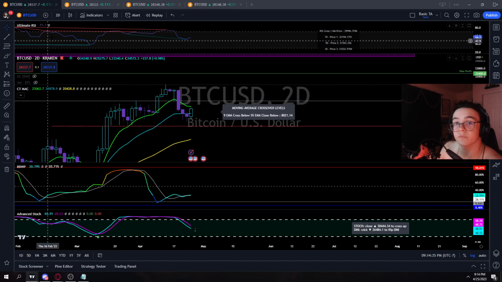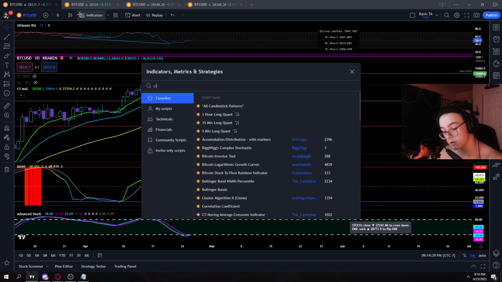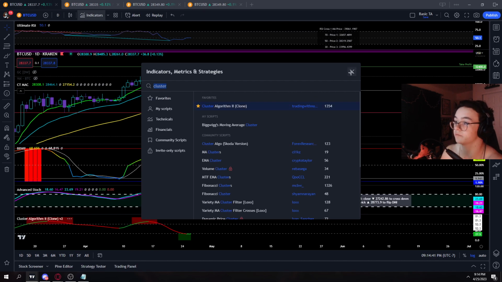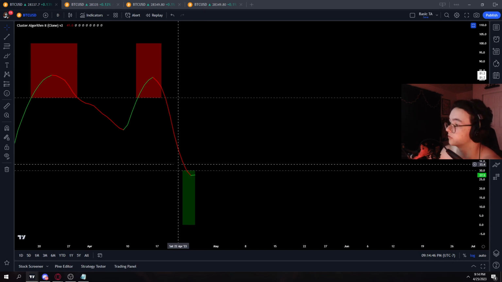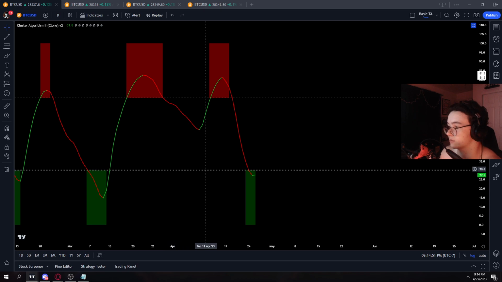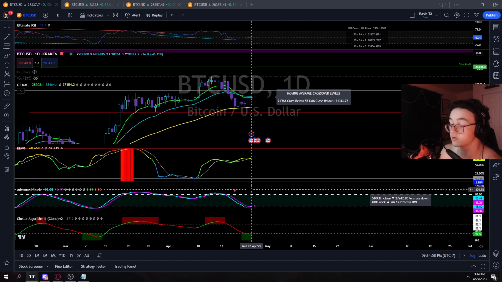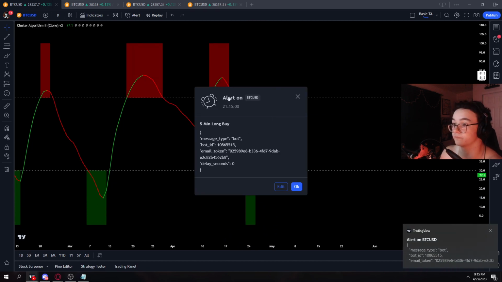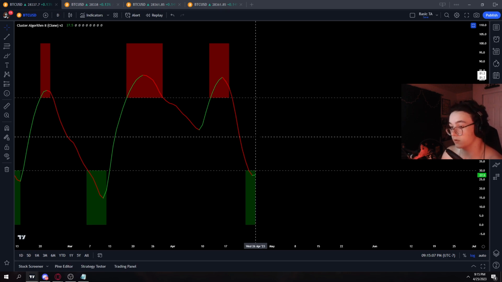But if we go back to the daily, there's a setup on the cluster algorithm. Pull up the cluster algorithm. So basically the setup is whenever the cluster algorithm gets into this extreme low area, which I would constitute as about 30. We did get that today, late Tuesday, early Wednesday. We did get that under the 30, and we are seeing a green cross on that. Oh, I'm sorry, that's on my algorithms, but we are seeing the green cross on that.